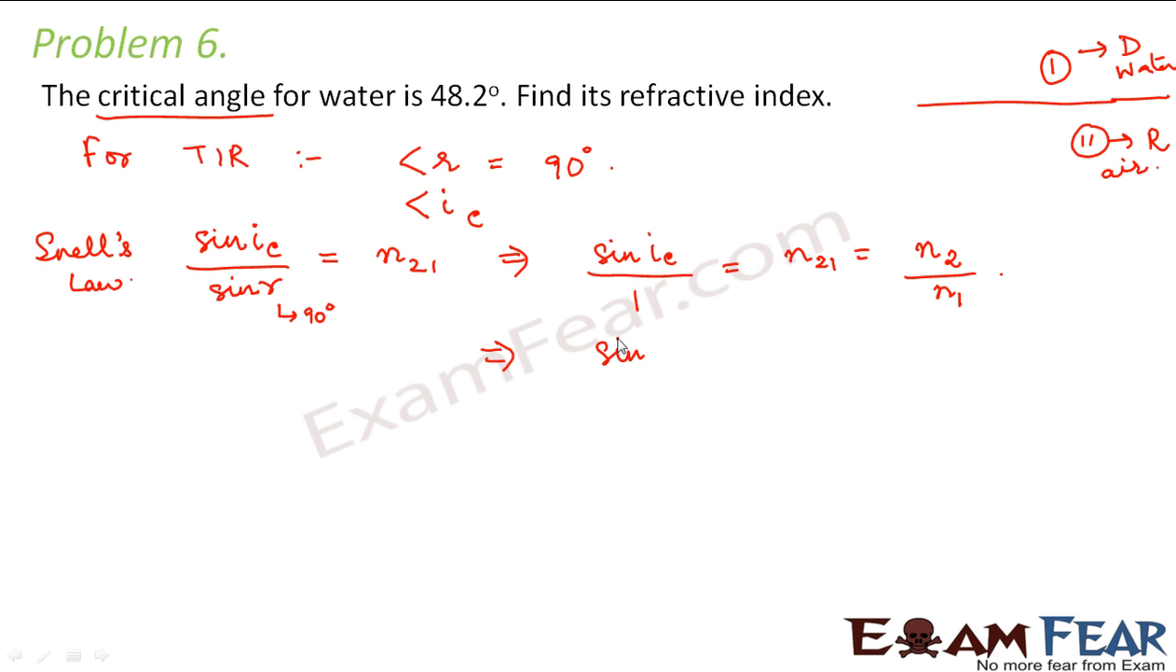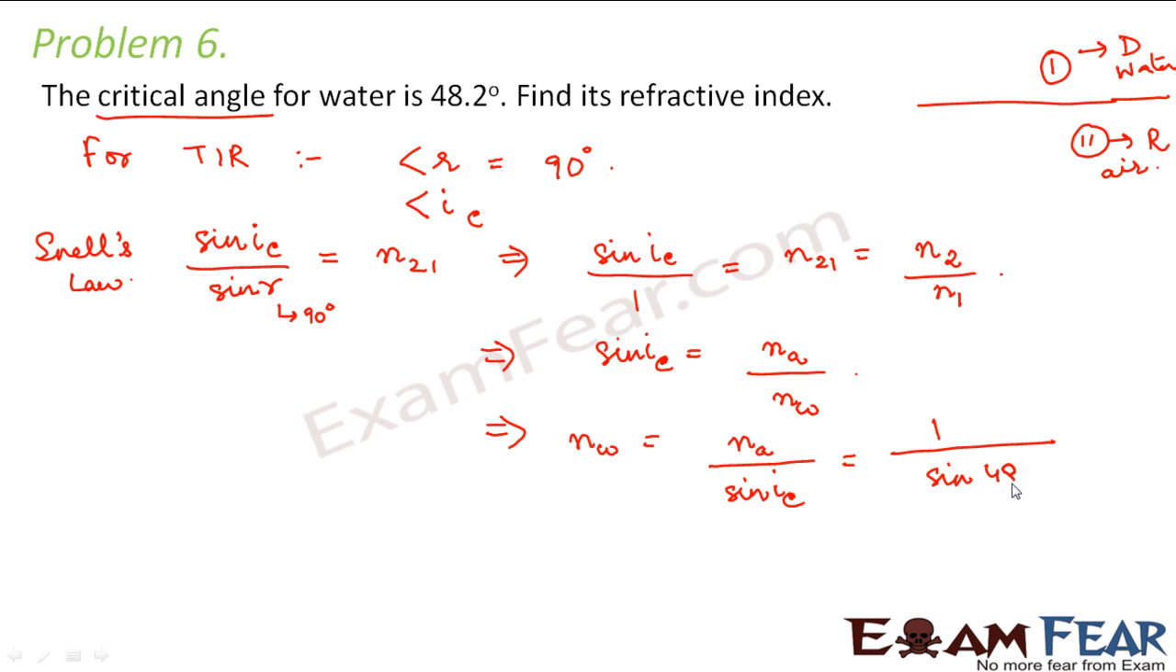So this would be sin IC is equal to n2, that is the refractive index of air, divided by the refractive index of water. Therefore, the refractive index of water is equal to the refractive index of air divided by sin IC. The refractive index of air is 1 and IC is given as 48.2 degrees. So this comes out to be 1.34. So this is the refractive index of water. Clear? Okay.